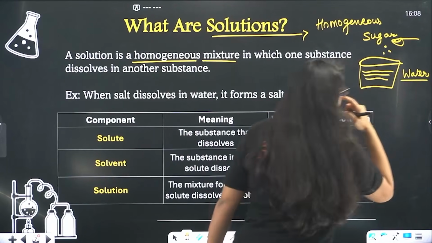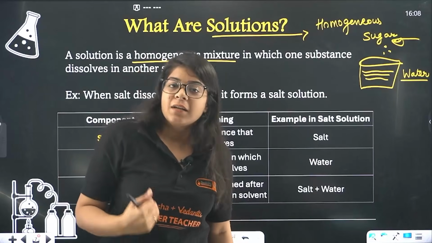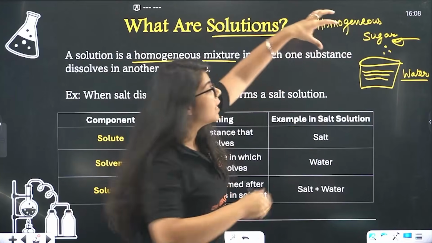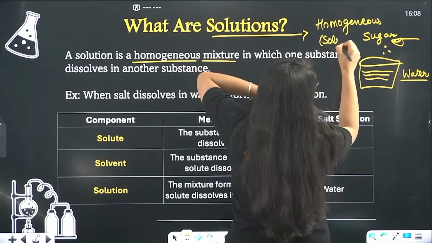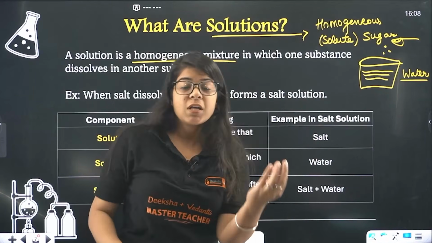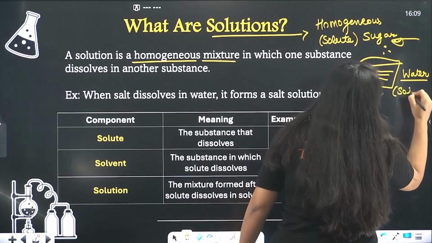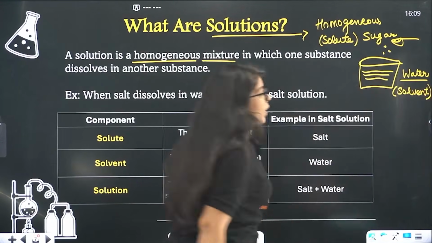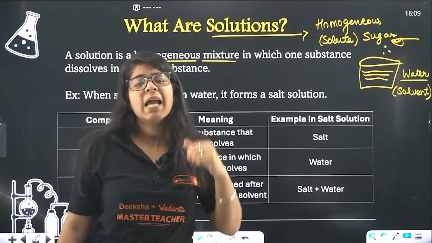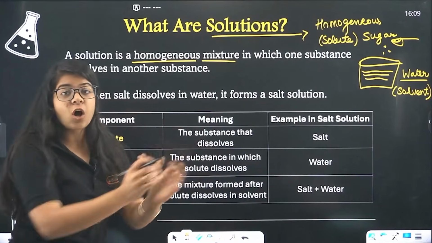Now the substance that is more in quantity or that is being dissolved, that is the substance that is being dissolved. So sugar is something we are putting in the water, correct. So sugar bacha is solute. Sugar is solute. Water is something in which we are putting the sugar, right? So that is solvent. Now obviously the quantity of solvent, that is my water, will be more than solute, that is sugar, right? Let's understand, let's see the meaning. See, solute bacha is the substance that dissolves. Now what is getting dissolved?